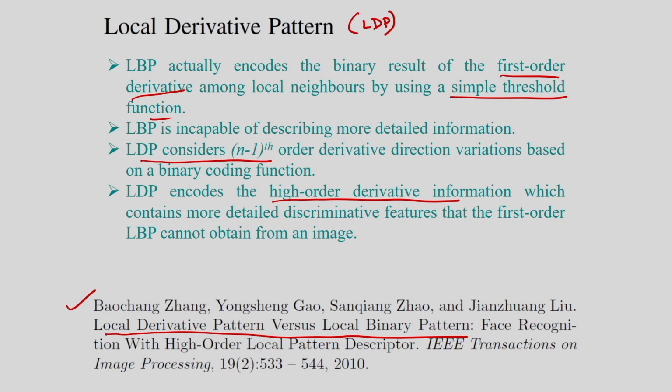But in case of the LDP we consider the high order derivative, and many directions like 0 degree, 45 degree, and so on. LDP encodes the high order derivative information, and that is why it contains more detailed discriminative features as compared to LBP. For more details you can see the paper on LDP, the local derivative pattern.